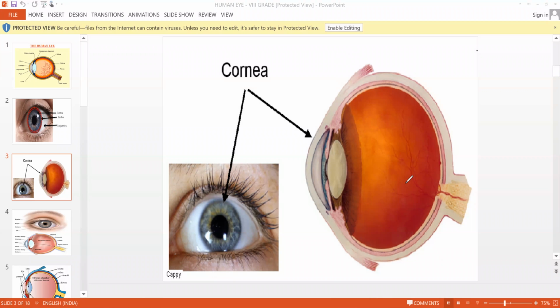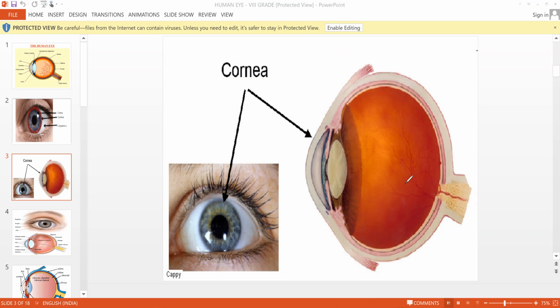If conjunctiva is not there, then you will have friction. For example, let us imagine conjunctiva is not there. Then what is the source of friction there? Eyebrows. Okay, the eyes open and close, open and close, open and close.